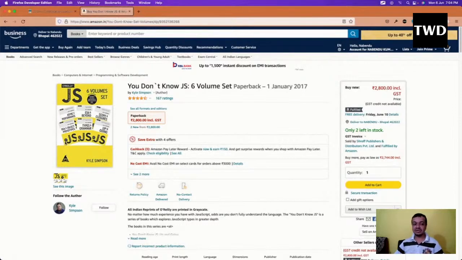If you have time and want to be a master or a ninja in JavaScript, please do this book. Even I have not gone through this book. I have gone through other YouTube channels which are like a summary of this book. And even what we are going to learn today is a summary of this book, but then also we're going to go pretty deep.